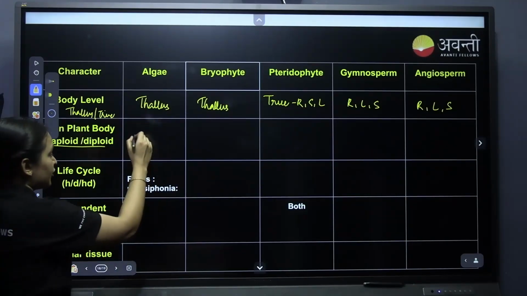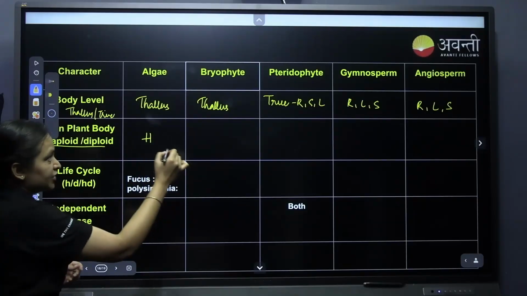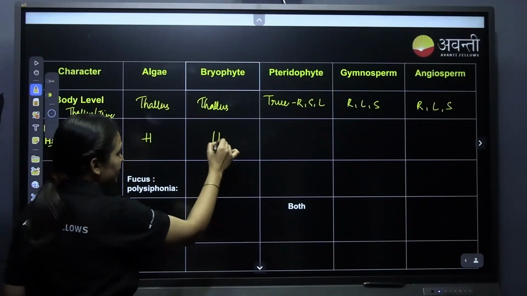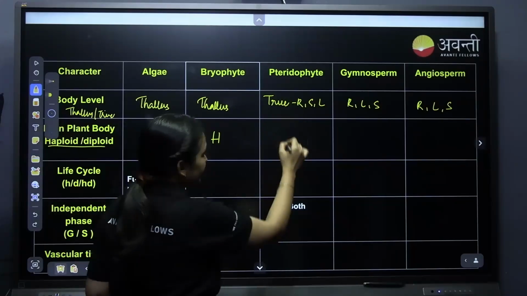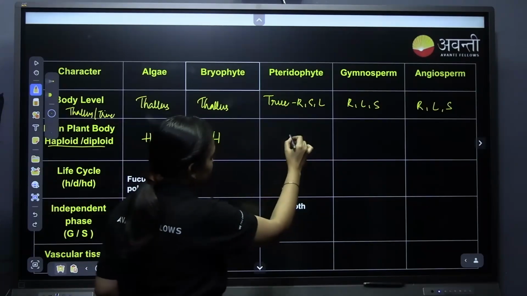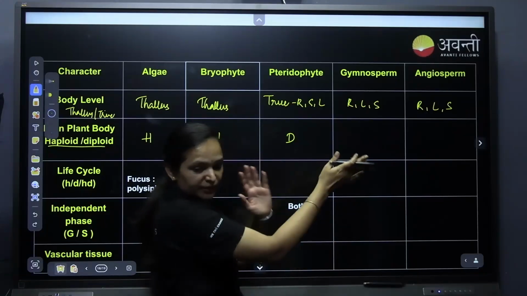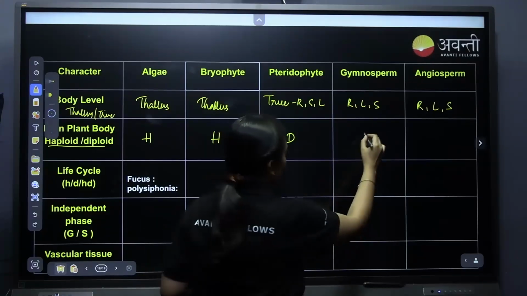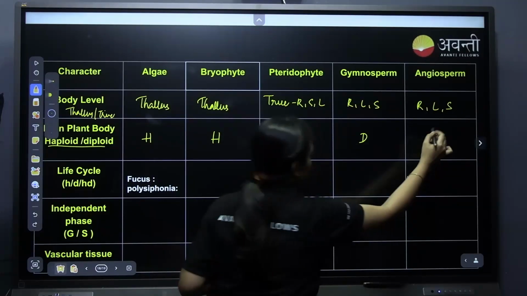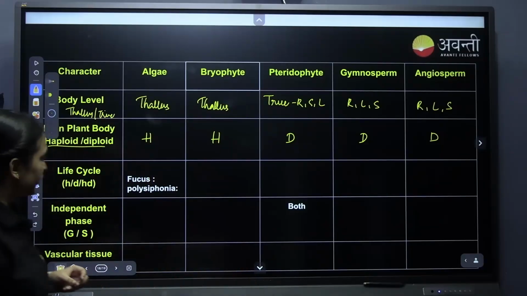In algae, the main plant body is always the gametophyte, which is haploid in nature. In bryophytes, the main plant body is haploid. In pteridophytes, the main plant body is the sporophyte, which means it is diploid. All other complex organisms will always be diploid.